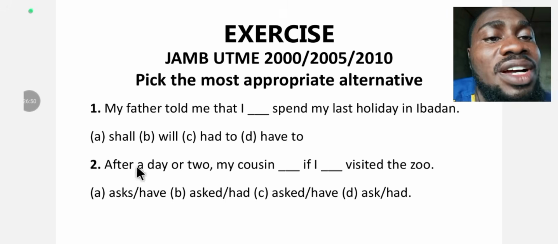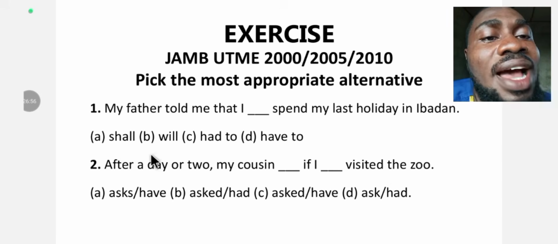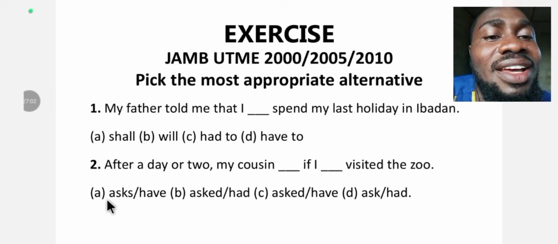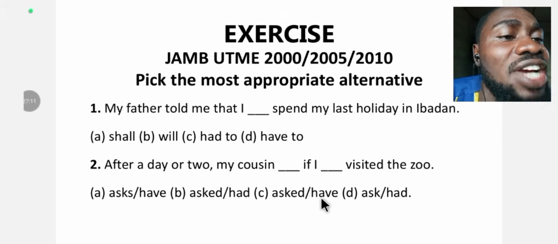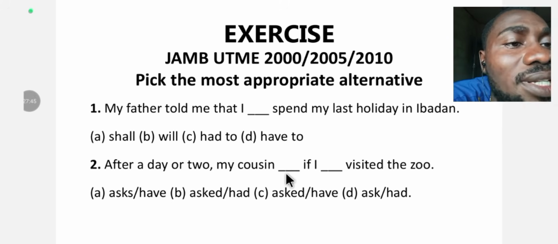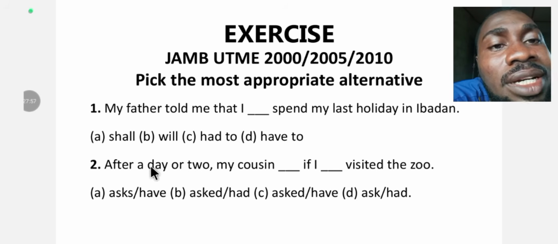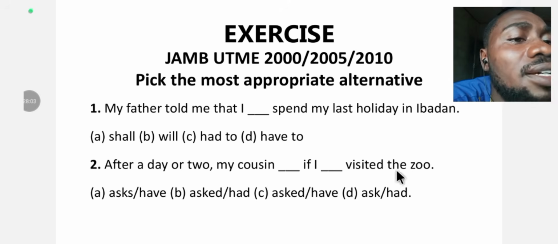Number 2. After a day or two, my cousin dash if I dash visited the zoo. A. Asks/have. B. Asked/had. C. Asked/have. You answered right. The correct option is B. Asked/had. After a day or two, my cousin asked if I had visited the zoo.